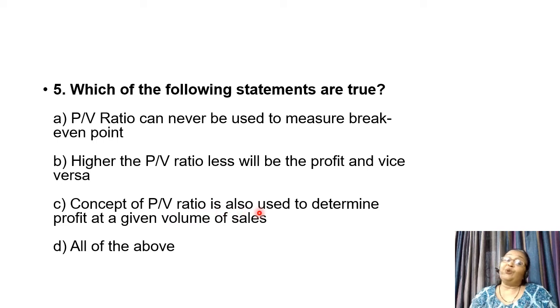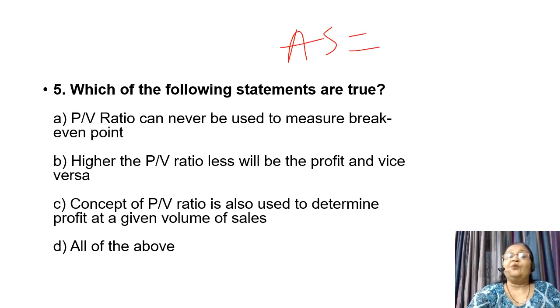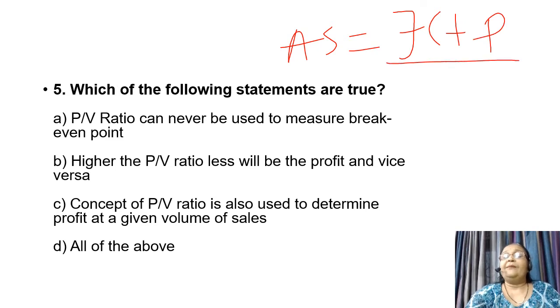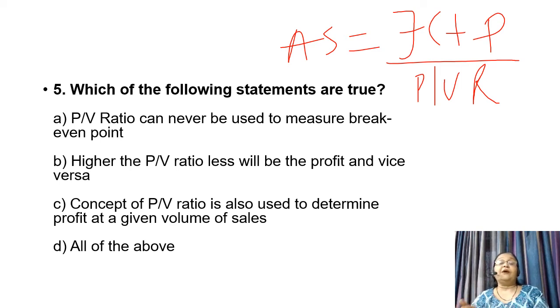Concept of PV ratio is also used to determine the profit at a given volume of sales. Yes, friends, let us know the formula of actual sales. Actual sales is equal to fixed cost plus profit divided by, may it be PV ratio, may it be the contribution per unit. If we are using contribution per unit, we will be getting the value of actual sales in units.